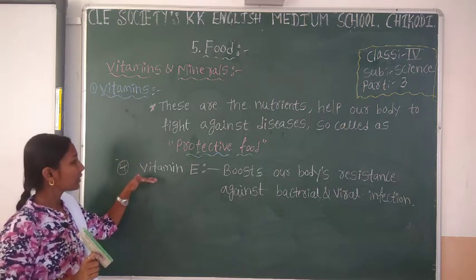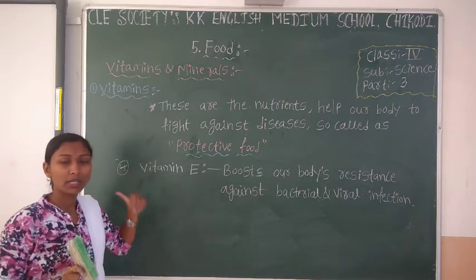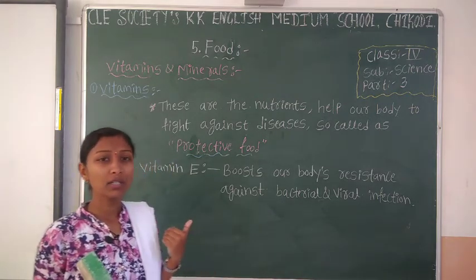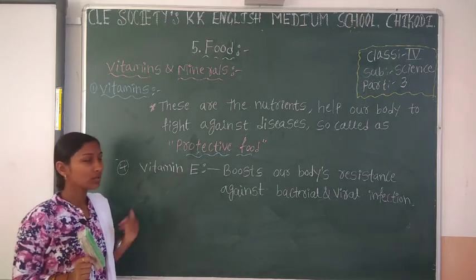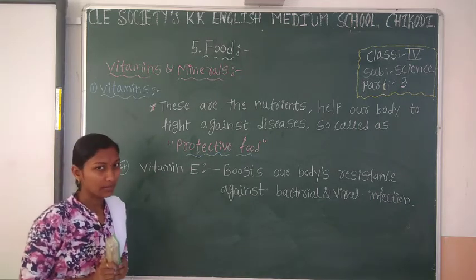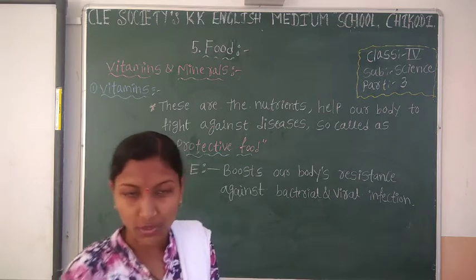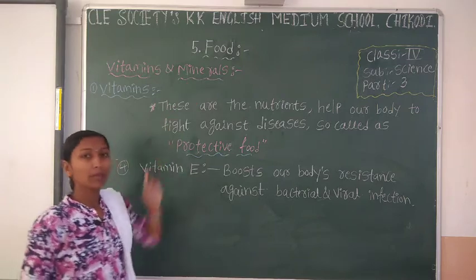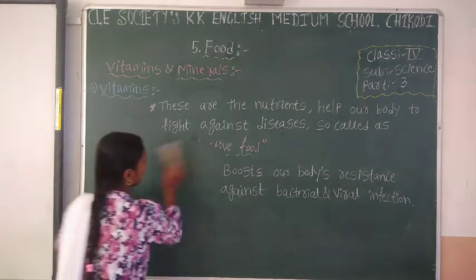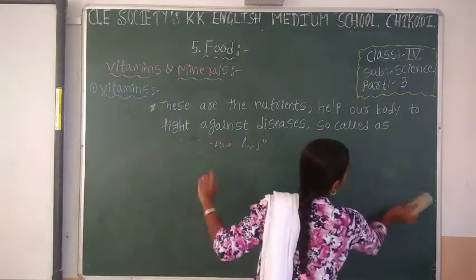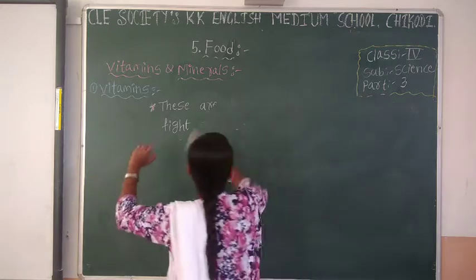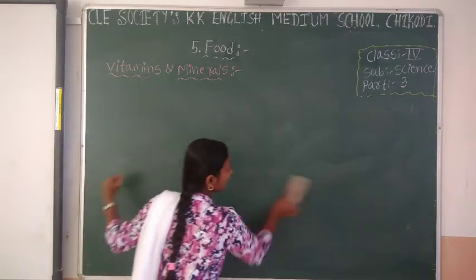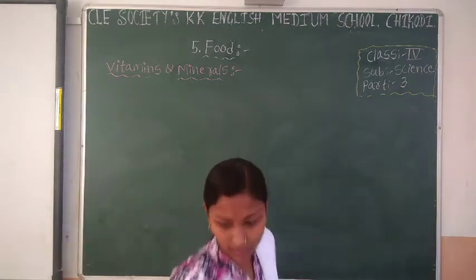Understood? So what are the important vitamins? Vitamin A, B, C, D, K and vitamin B complex. These are some important vitamins. Hope you understood what vitamins are. Next we will see the next nutrient, that is minerals.